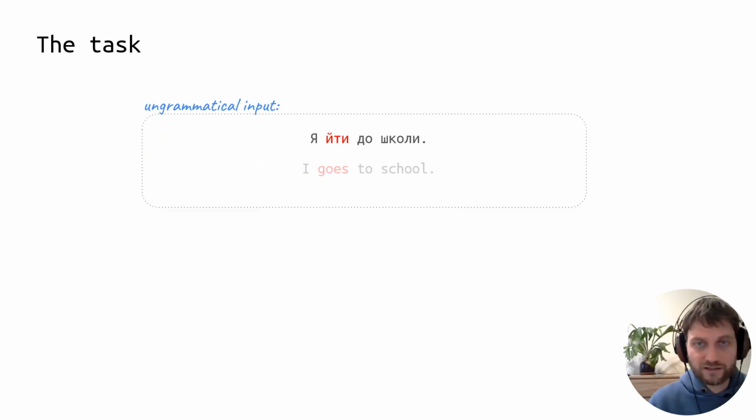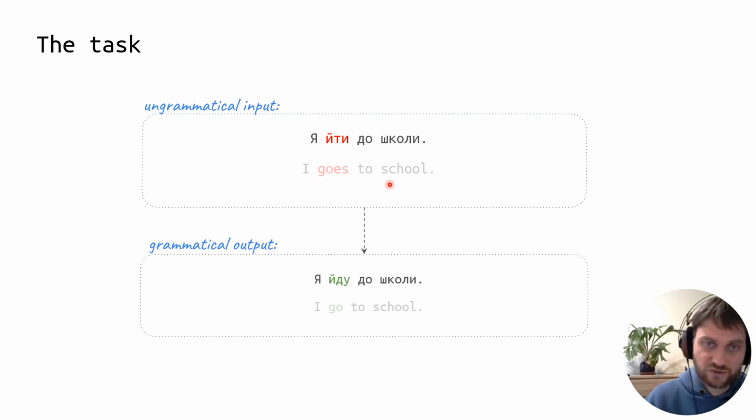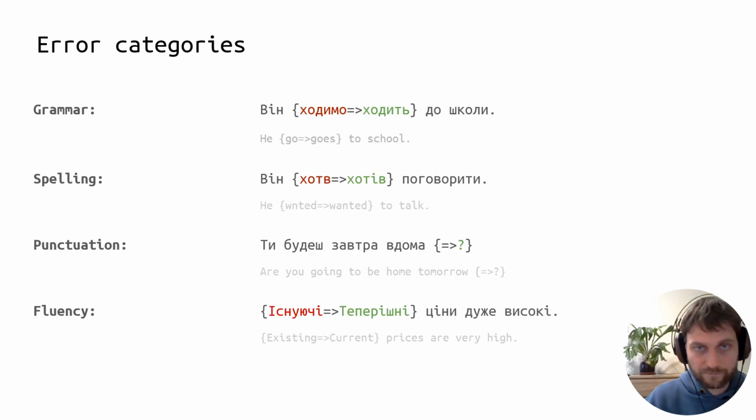The goal of this task is to rewrite ungrammatical texts to texts free of any errors. Here you can see an example. We have an ungrammatical input, "Я йти до школи," or "I goes to school." The goal of the task is to produce the grammatical output such as "Я йду до школи" or "I go to school." The errors could be divided into four broad categories.